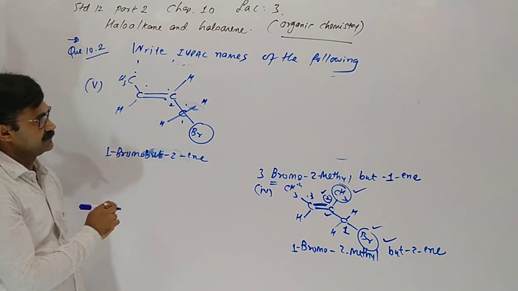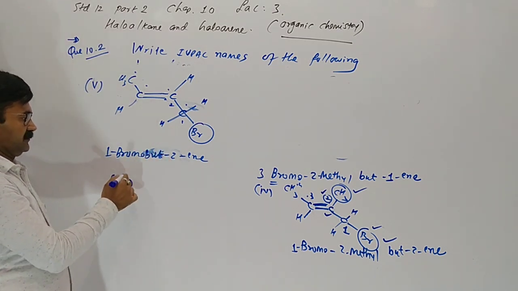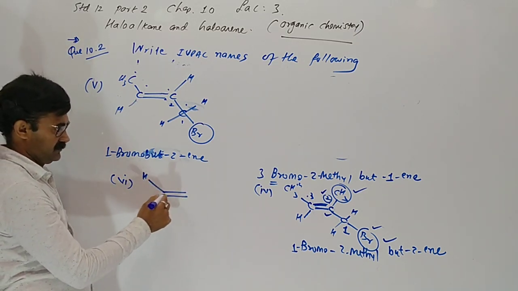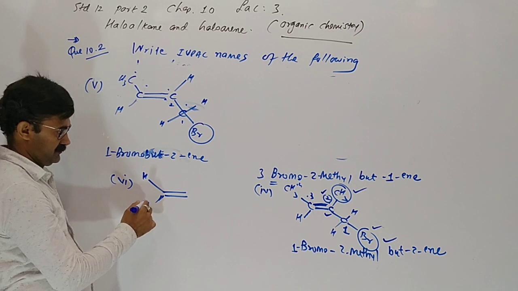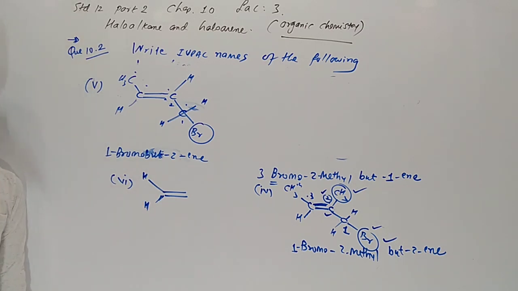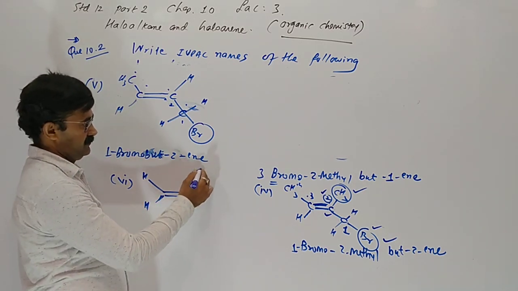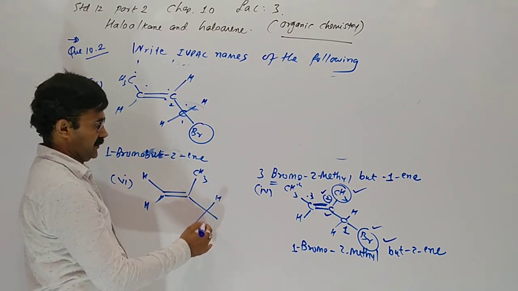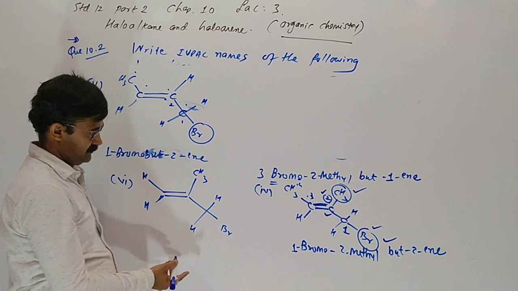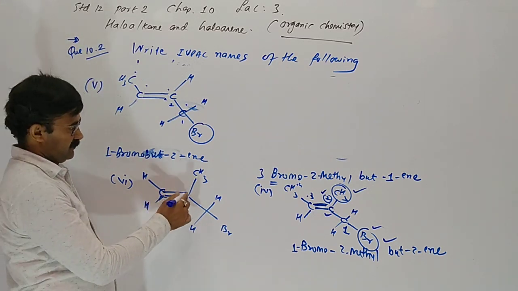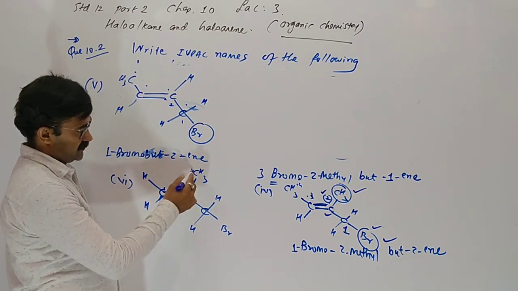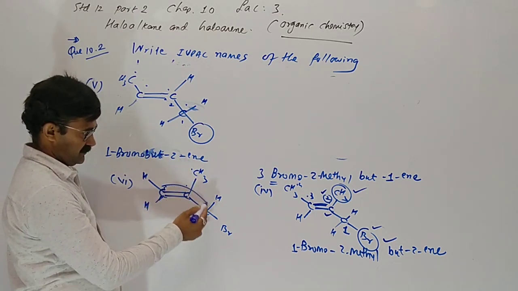Yes. Now sixth one. H, H, then CH3. Here is H, H and Br. Here is carbon, carbon, carbon. 1, 2, 3, yes.